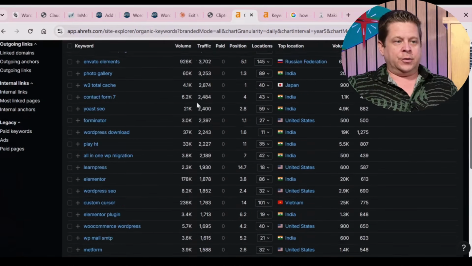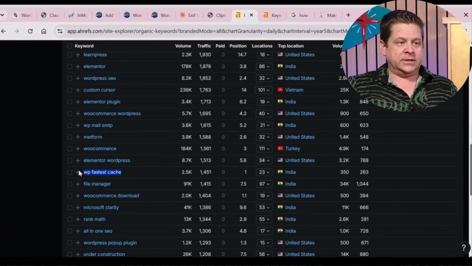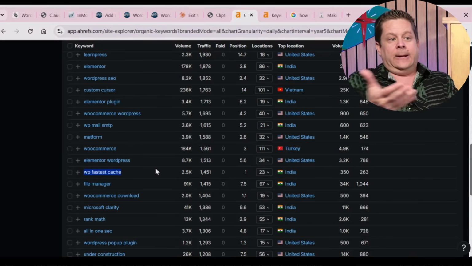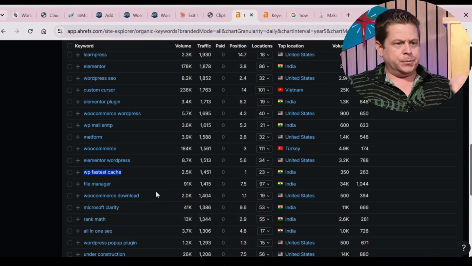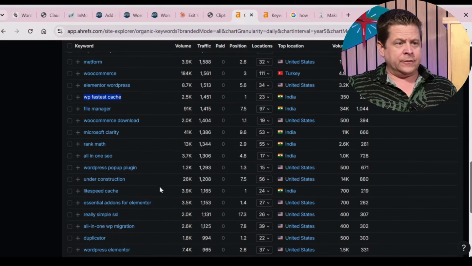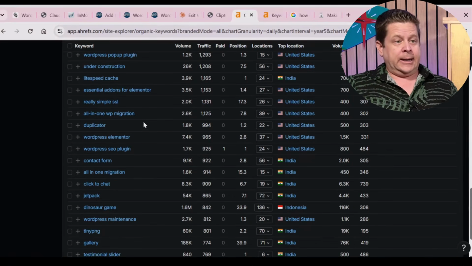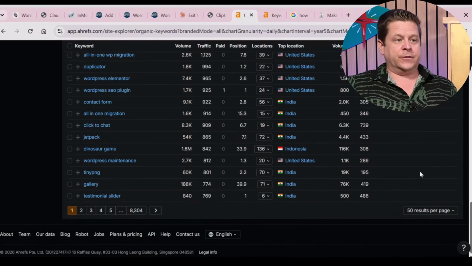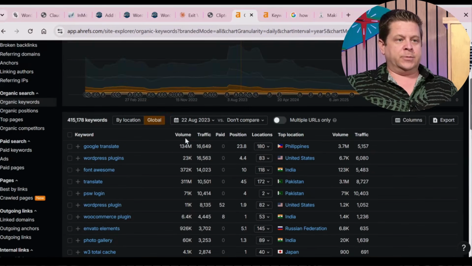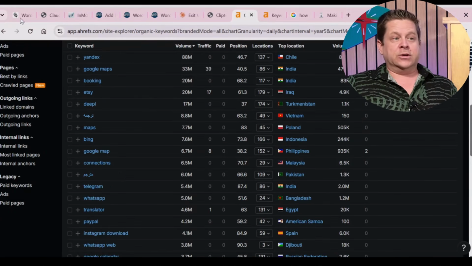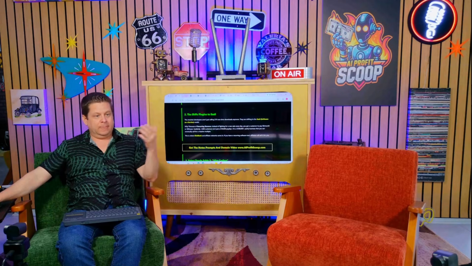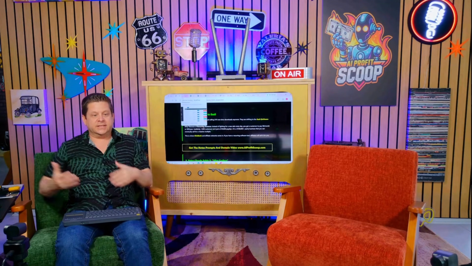Very important. And you can go through and find different things like, okay, WordPress fastest cache. Okay, yeah, maybe it'll go through and find a way to be faster or whatever it is. Going through looking at that, you have really simple SSL. That's something you can use as well. And on we go. Here's people looking for an SEO plugin. Maybe you can make one that's very simple for them. Or you could go through and sort these by volume, see, okay, what are people actually looking up most? Maybe there's realtors who want to tie into their real estate listings or something like that.